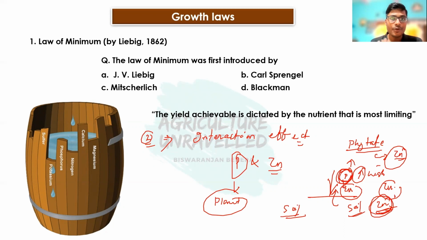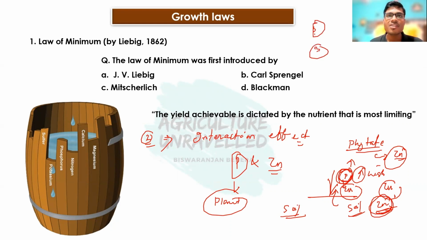So due to excess phosphorus inside the plant, zinc is deficient in the plant. So Liebig's law of minimum will not hold good in this case. The second limitation of Liebig's law of minimum is that it does not consider the interaction effect among different nutrient elements. So this is the second limitation.